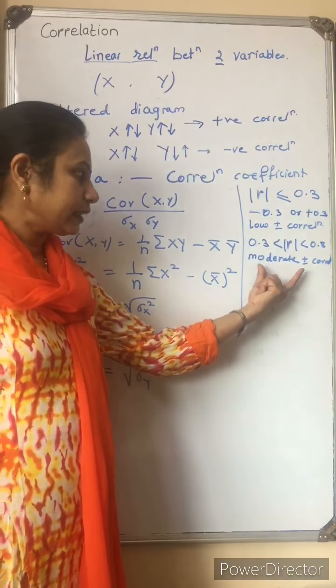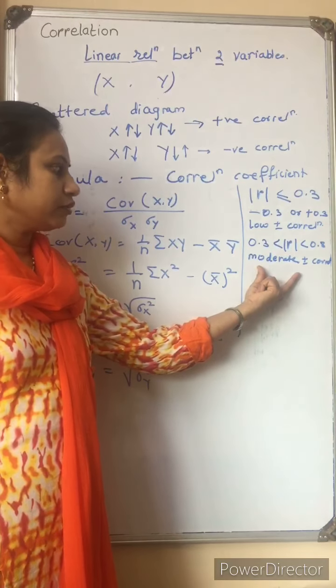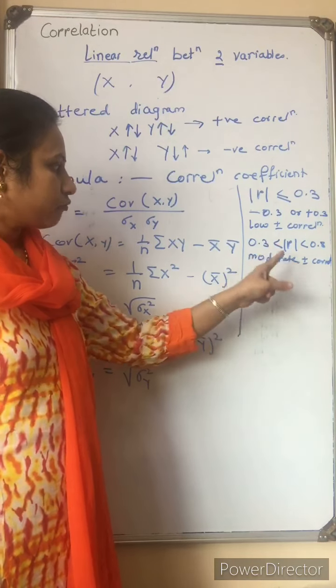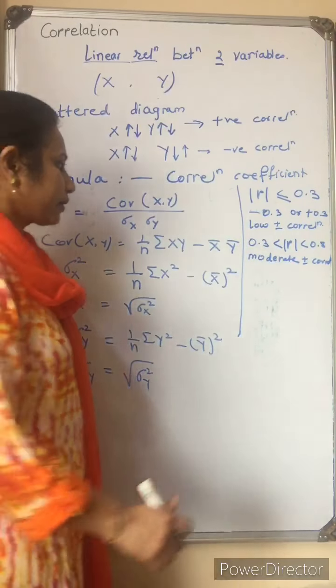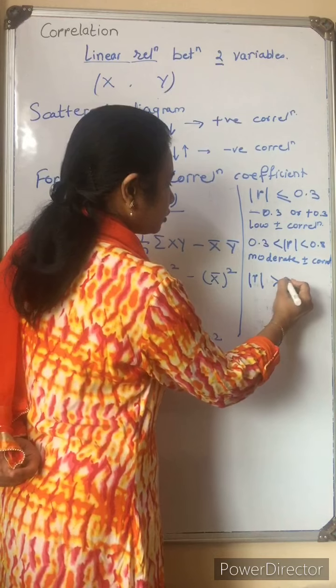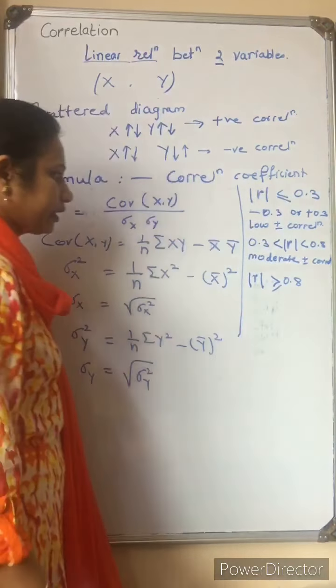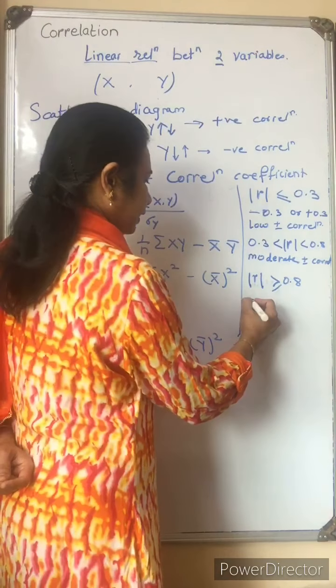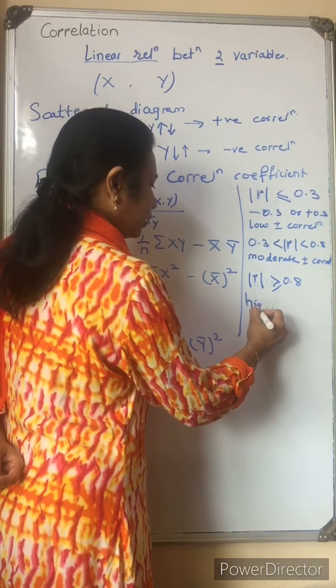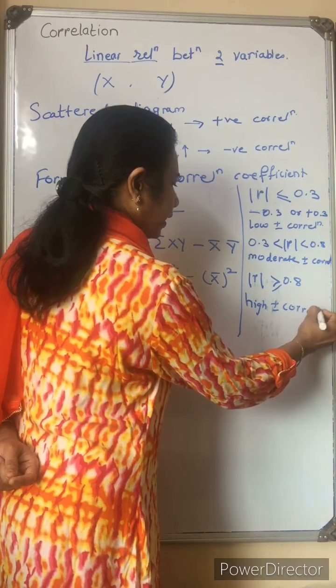Moderate or considerable, we can consider the relation between x and y that we interpret from the value of r. And if the value of r is greater than or equal to 0.8, then we can say there is high positive or negative correlation between x and y.